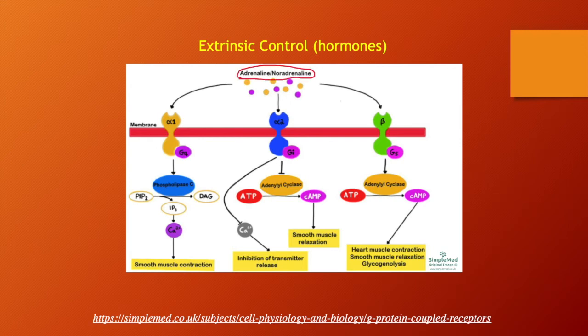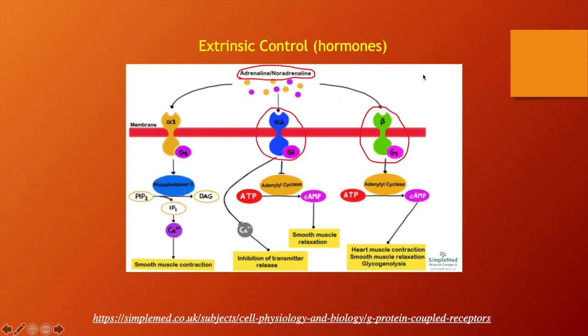So firstly, we'll talk about the beta adrenergic receptor. The beta adrenergic receptor has a stimulatory alpha subunit, which is part of the G protein. And what the stimulatory alpha subunit does is it upregulates or activates the adenylate cyclase enzyme, which results in the formation of cAMP. And as we saw earlier, cAMP is going to actually result in relaxation of the smooth muscle cells of the arteries, and that's going to result in vasodilation.